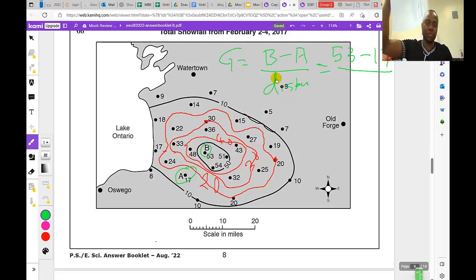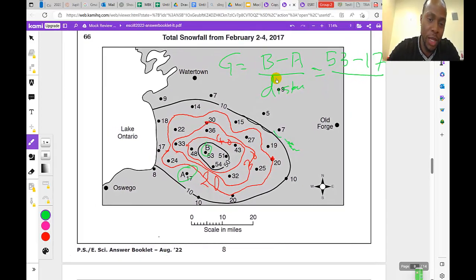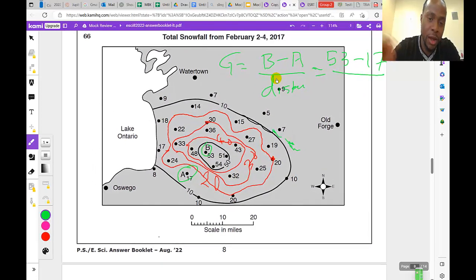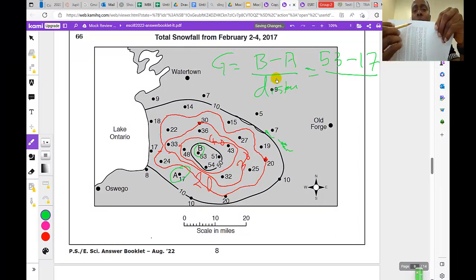How do I calculate the distance? I'm going to take scrap paper and put it on my map. You may not see this clearly because I'm recording the screen, but I'm going to do my best here. I'm going to mark B, then I'm going to mark A. Once I have those two markings, I'm going to take it to the scale at the bottom.